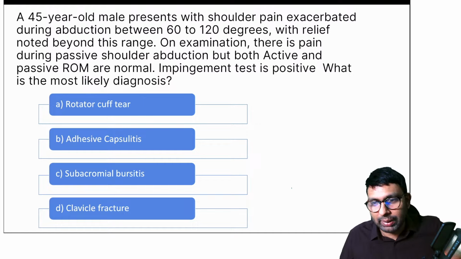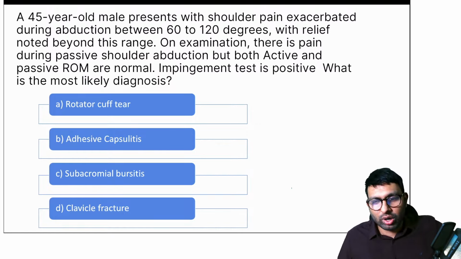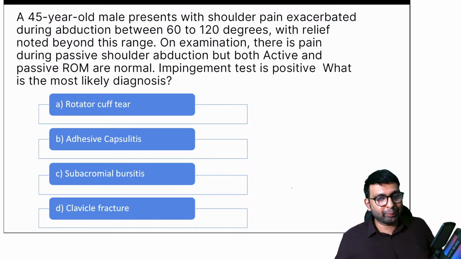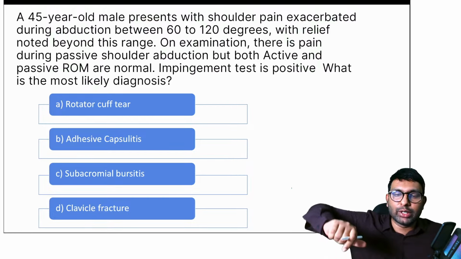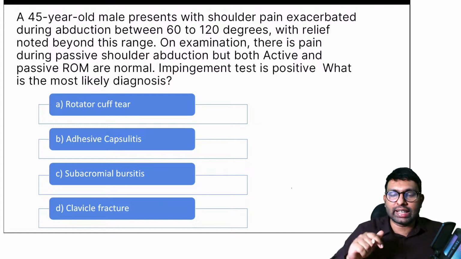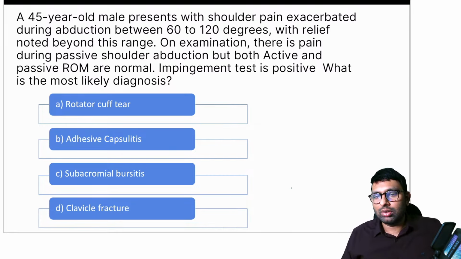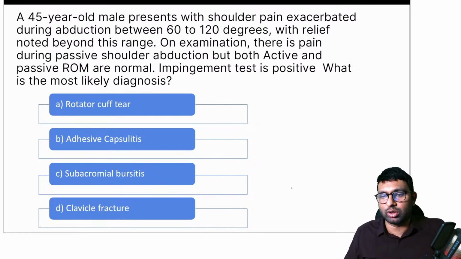Relief beyond this range. Pain during mid-range abduction. Okay, 60 to 120 degrees of abduction. What is the name for that? Hello, Dr. Aishwarya. 60 to 120 degree abduction. Correct. So, what is the name of the syndrome when there is pain from 60 to 120 degrees? When this much arc is painful, what do we call it? Painful arc syndrome. Correct. It is called painful arc syndrome.